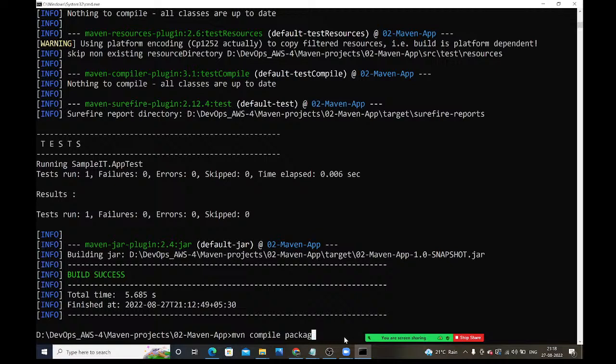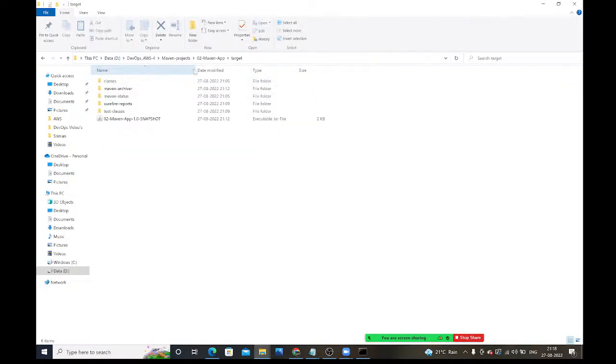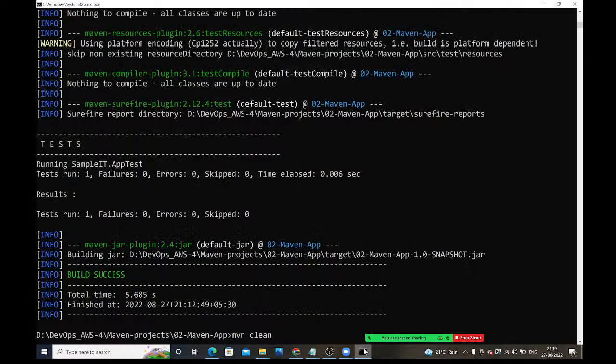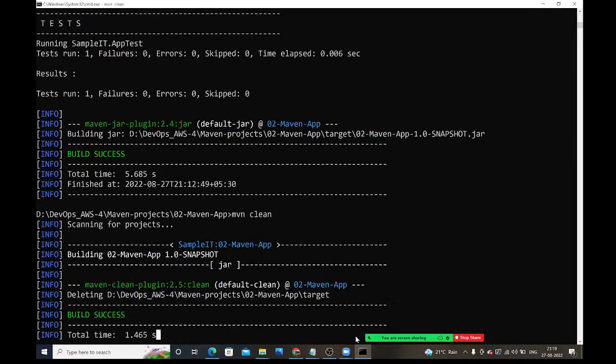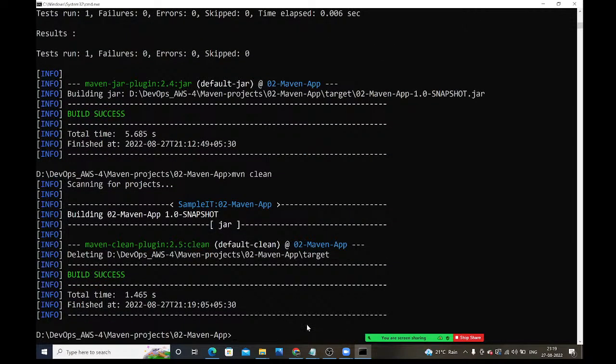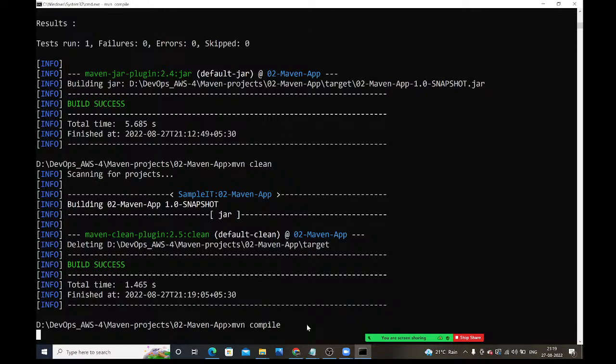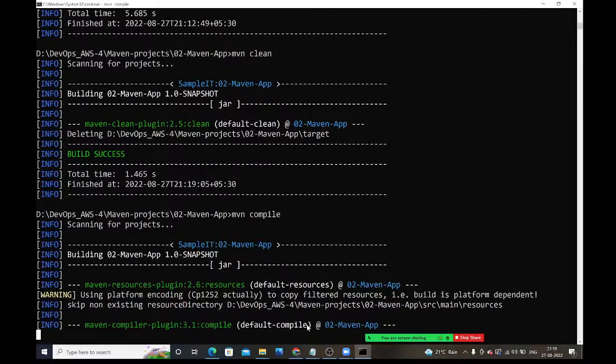So let me do it, guys. First let me run clean. I have the target folder here. When you run this goal, that target folder will be deleted. Right. So now here what I am going to do is mvn compile. So the target folder is created.